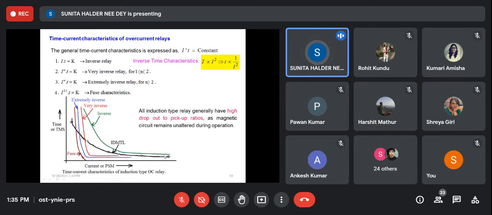That is very important for transmission line protection, because for a transmission line with single end feeding, if you go from receiving end to sending end, the current is gradually increasing. So the time of operation should be gradually decreasing. That we shall not get for any relay except the IDMT relay. That's why the IDMT relay is so important.